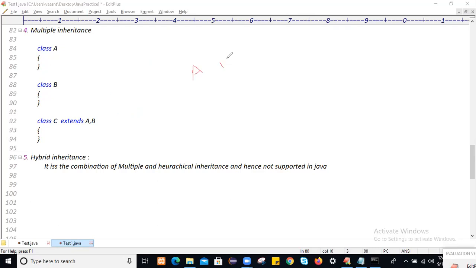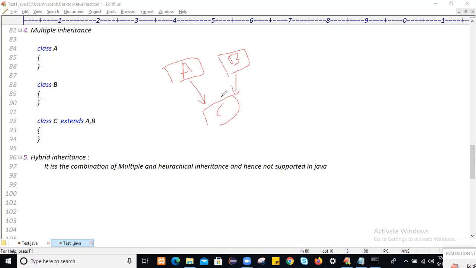Two parents are there, A and B, and class C is trying to inherit both the classes.